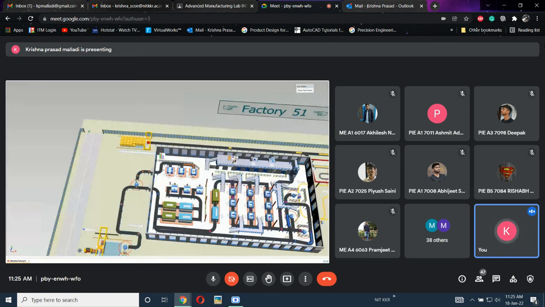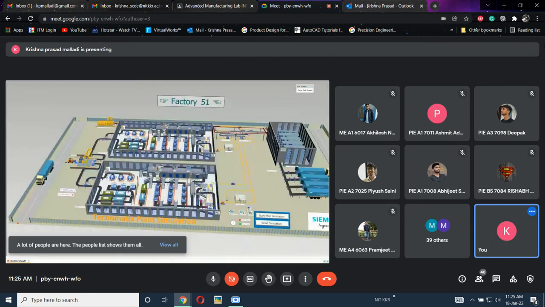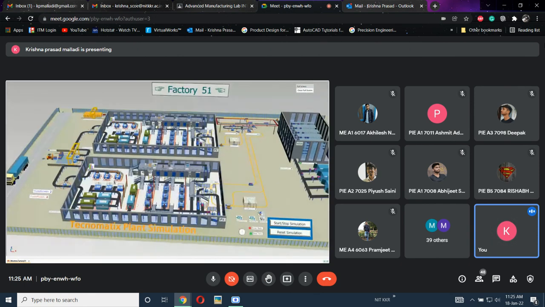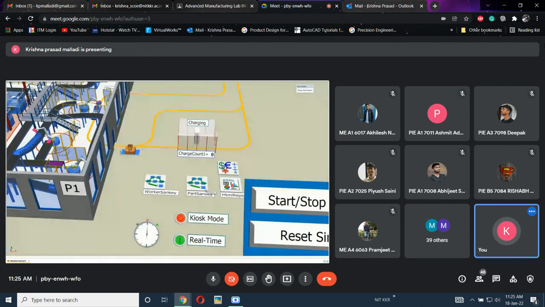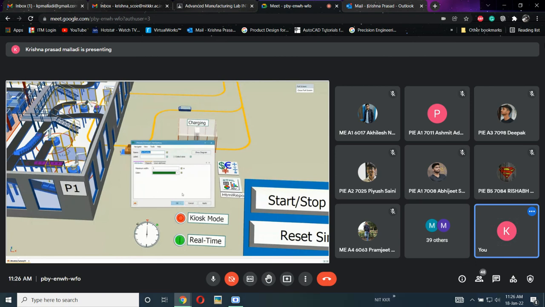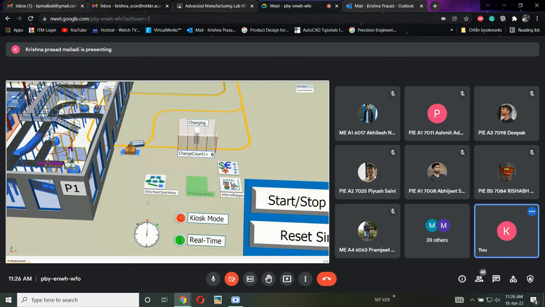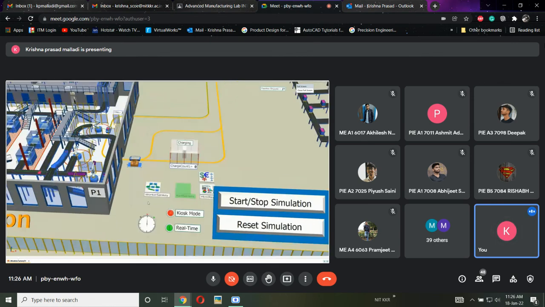Okay, this is called plant simulation. See here, this is called a Sankey diagram. I will show you this also. A Sankey diagram is a material flow diagram showing how the material is flowing and where the material flow is more. When I show you the software, I will explain this. Don't worry, I will show you right now. Is it visible? Green lines.